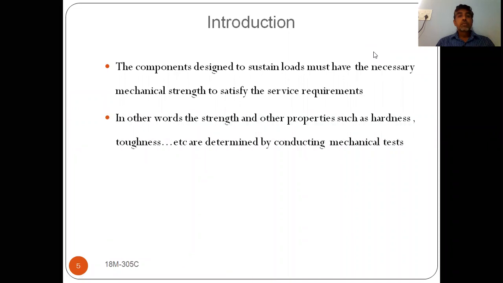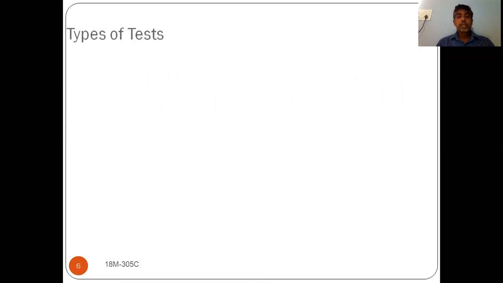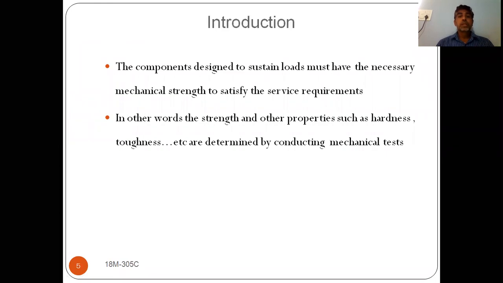What we are going to discuss here is the testing of materials. In testing of materials, components designed to sustain loads should have the necessary mechanical strength to satisfy the required conditions. What does it mean?